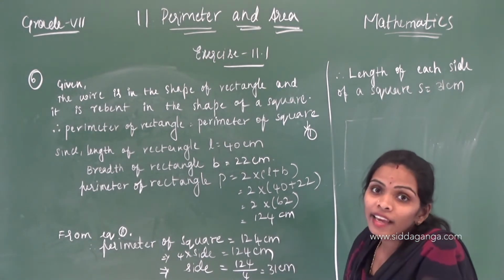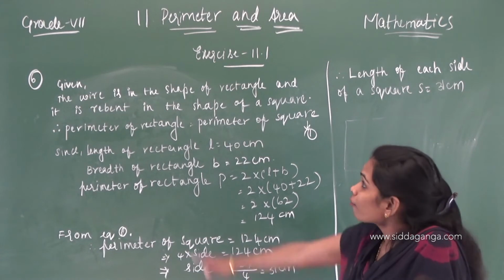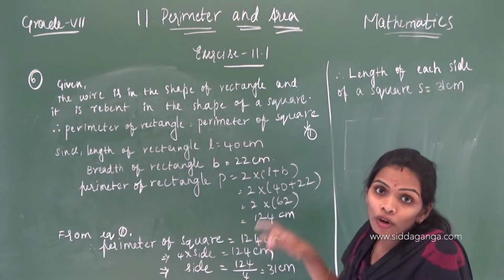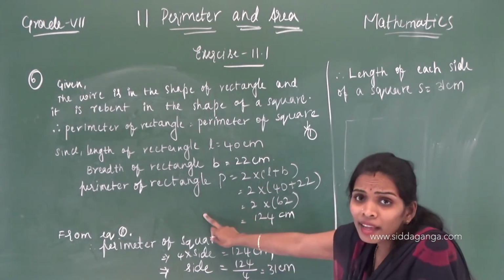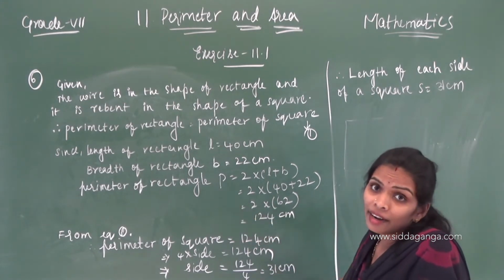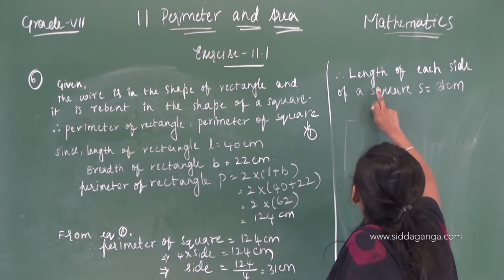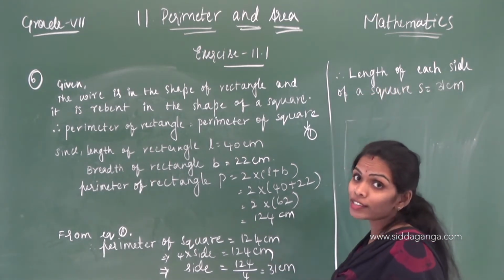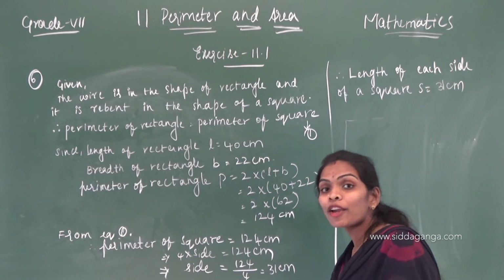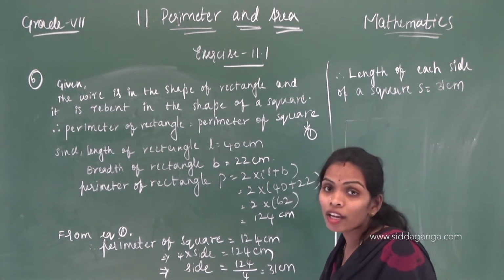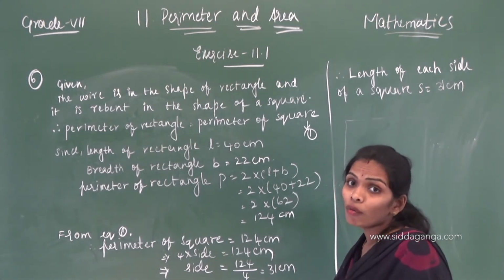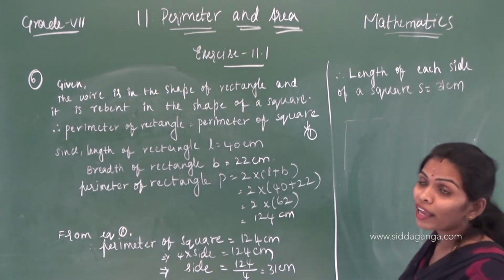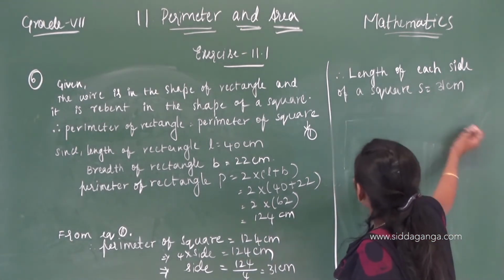Okay children, here the wire is bent in the shape of rectangle and square. We know the rectangle length and breadth and the length of each side of the square. Then we can find the area of the rectangle, also the area of the square. Just I am finding now the area of the rectangle.